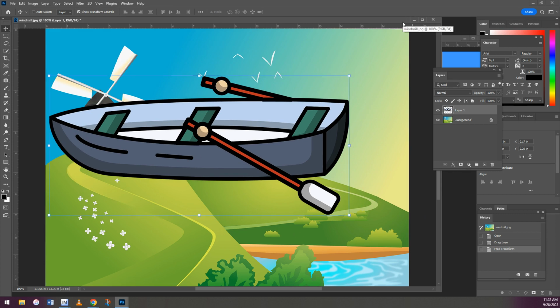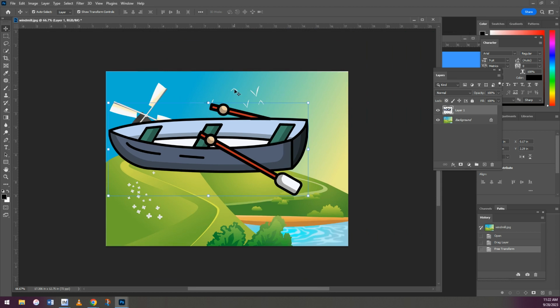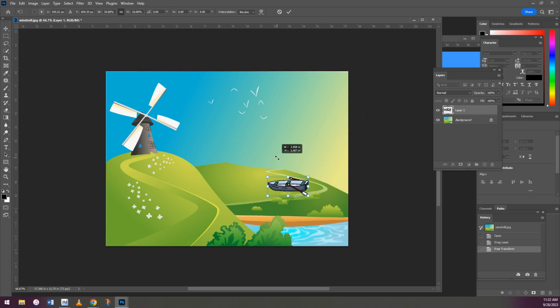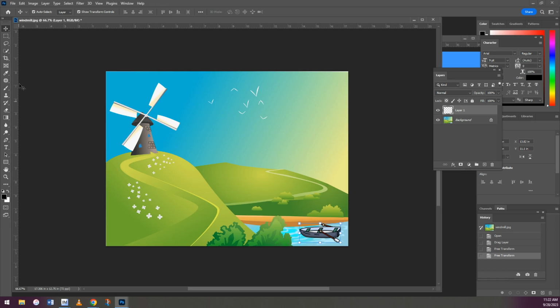Okay, this background image doesn't have much water, so I better make this boat pretty small. And I'm going to bring it down here in the water, and then once I'm happy with where it is, I can push enter to lock in my changes.